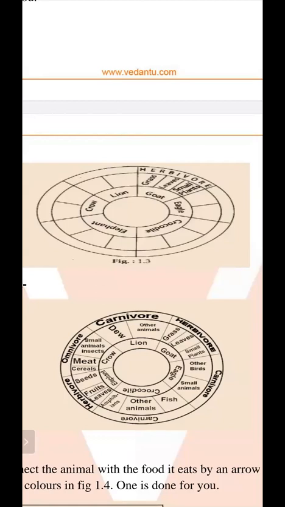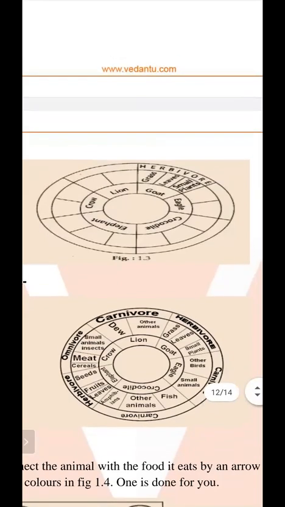And what does goat eat? Grass, leaves, and small plants. So this is the herbivorous. And what do we mean by carnivorous? They eat the flesh of other animals.